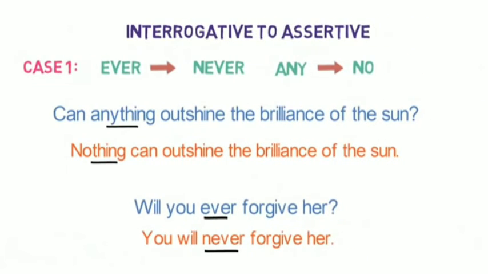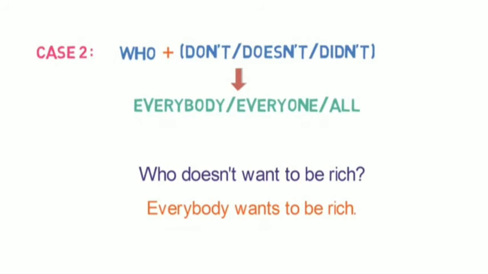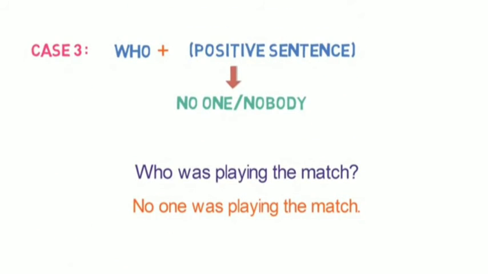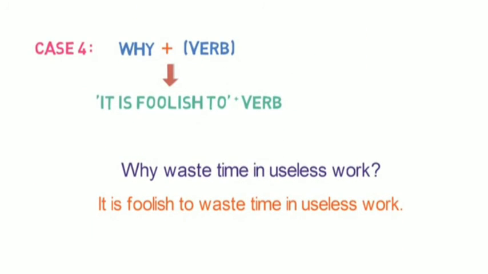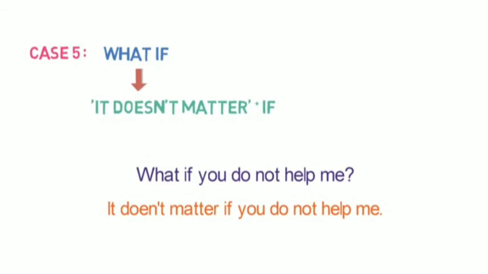Then we looked into different cases. Case 1, sentences where ever is used, ever will be converted to never and any will be converted to no. Case 2, sentences where the structure is who plus don't, doesn't, didn't, it gets converted to everybody, everyone, all. Case 3, sentences where the structure is who plus positive sentence, it gets converted to no one or nobody. Case 4, sentences where the structure is why plus verb, it gets converted to it is foolish to plus verb. Case 5, sentences where the sentence starts with what if, here what if gets converted to it doesn't matter.